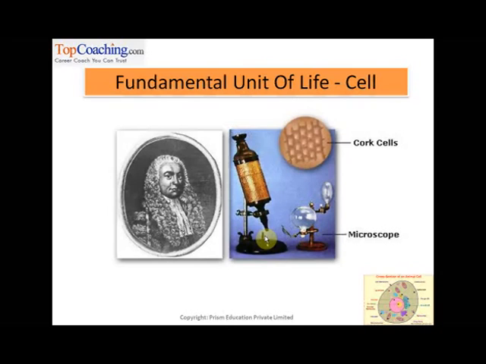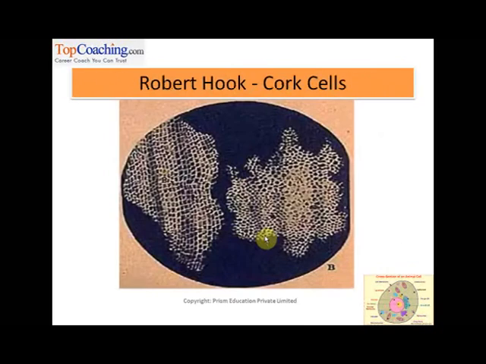Robert Hooke was a botanist, and somewhere in the year 1665 he was examining a slice of bottle cork under a crude microscope which he had made for himself, and he observed a structure like this, right? We call it honeycomb structure, right, like the honeybee web. And he named those small units over here, you see those small squares, right? He named those units as cells.